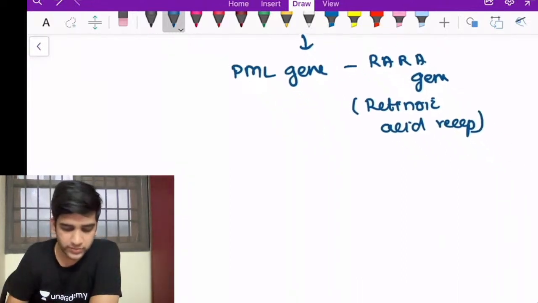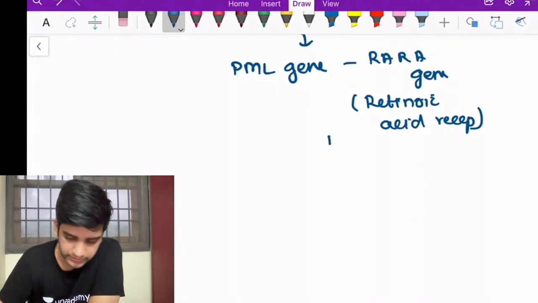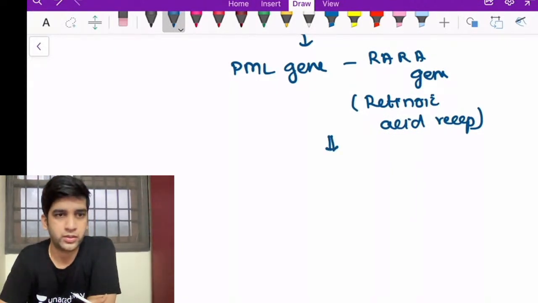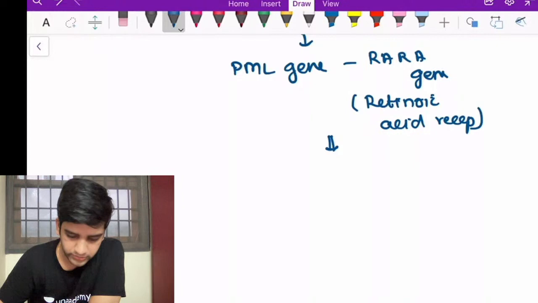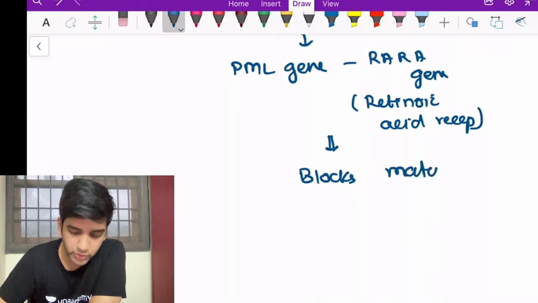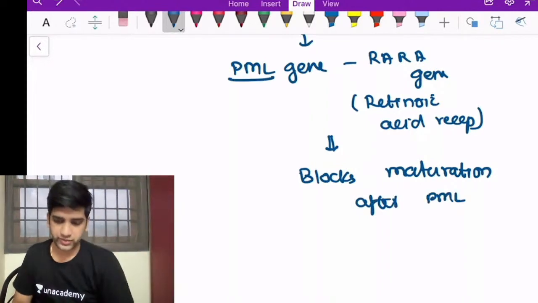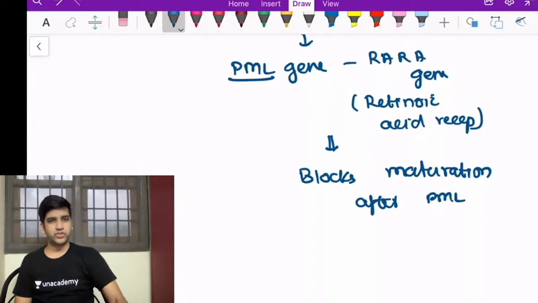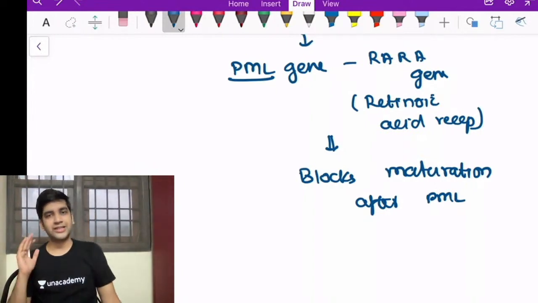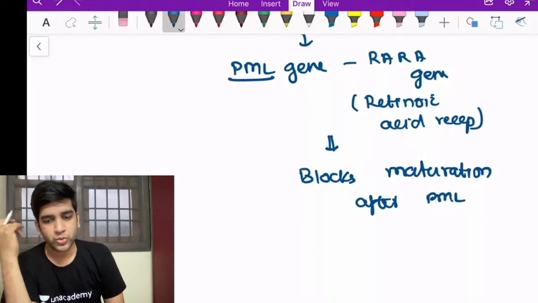Once it gets translocated with retinoic acid receptor alpha, you'll have a block in the maturation. Because of the translocation, it blocks maturation, or we call it a maturation arrest. That's all. It blocks maturation after my promyelocytic stage. PML stands for promyelocytic leukemia gene, right? I'm writing PML for my promyelocyte stage. After my promyelocyte stage, the cells will not mature because the routine function of vitamin A is maturation.